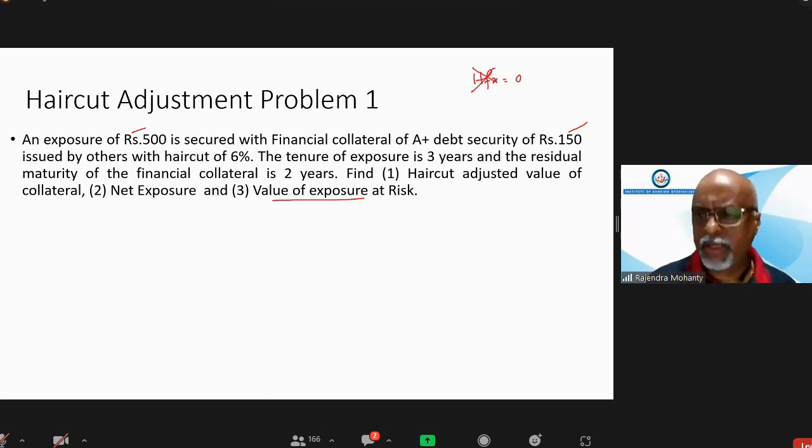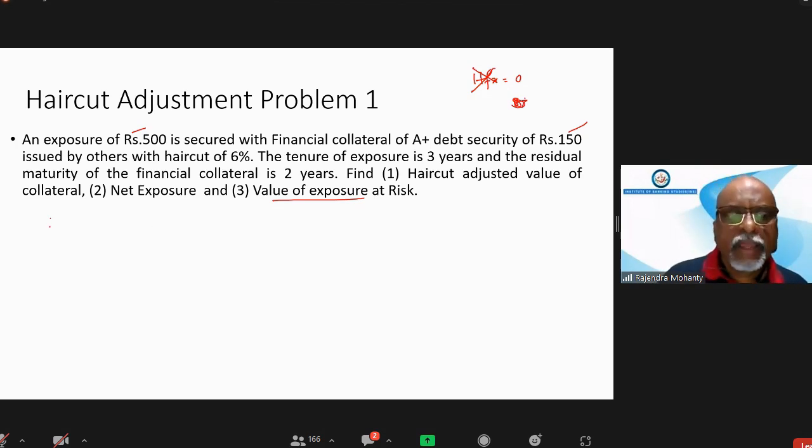If there is a currency mismatch, then only we take 8%. Otherwise, we can just omit that. Now, exposure is how much? 500. Collateral is 150. Haircut for collateral is 6%, which means 0.06.